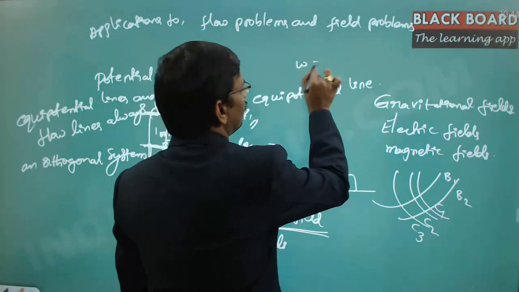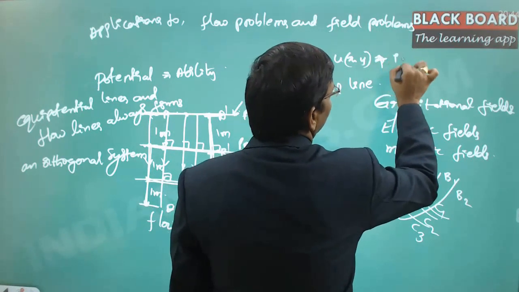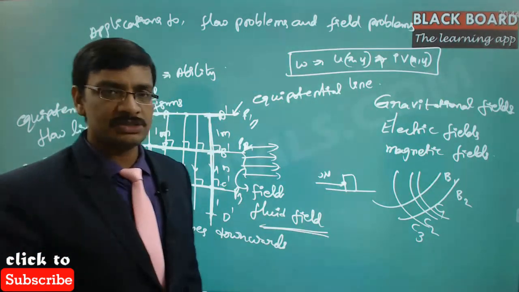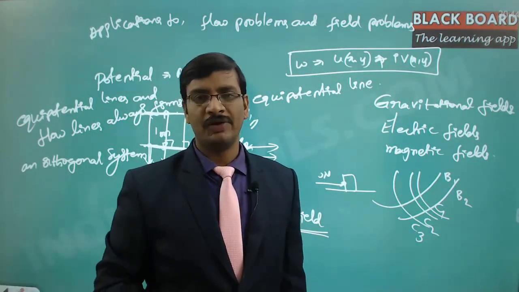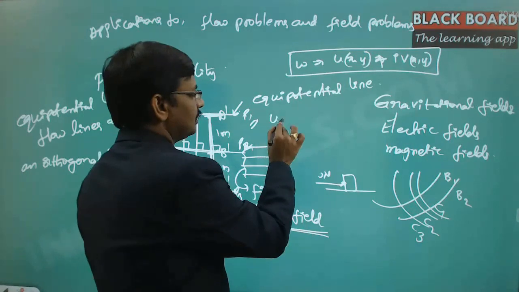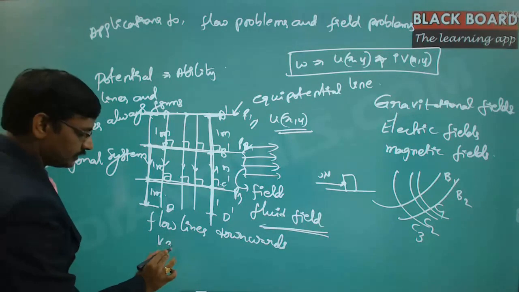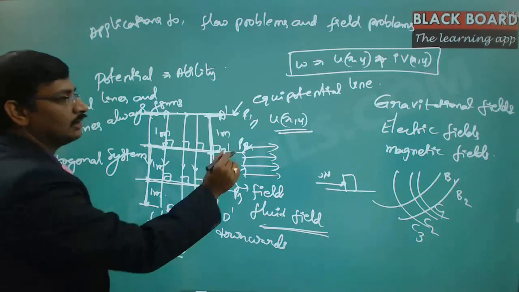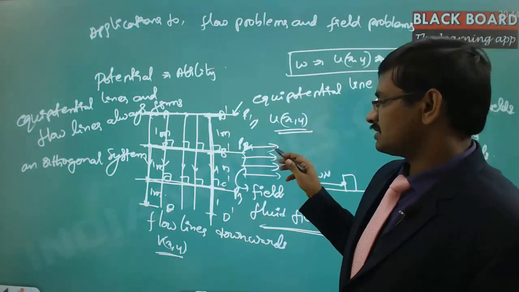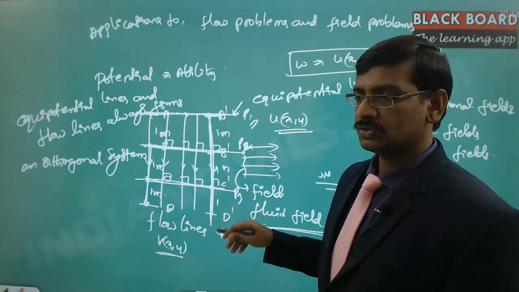W is equal to U of x comma y plus i times V of x comma y, and these two, U and V, always form an orthogonal system. That is what we just proved for any analytic function. So in this particular case, if U represents the equipotential function, then V automatically represents the flow function. If U is the equipotential lines, then obviously V will be the flow function. And if V is the equipotential function, U will automatically be the flow function. So that is vice versa.